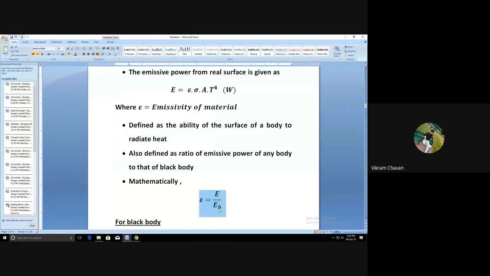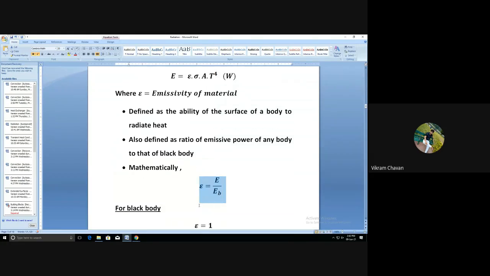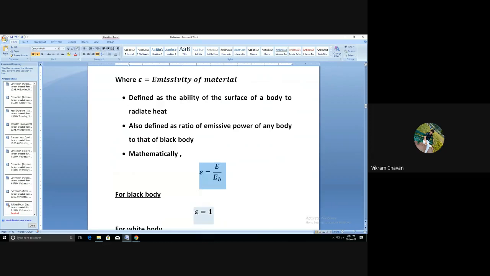E divided by E suffix B, that is nothing but emissivity. So for a black body, this emissivity will become 1. Why is it equal to 1? Because we are taking the ratio of the emissive power of that body to the emissive power of a black body. The black body already has the emissive power equal to E suffix B, so we get the emissivity of the black body as 1.